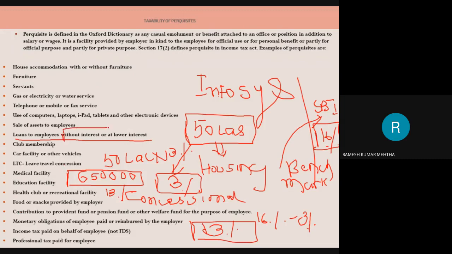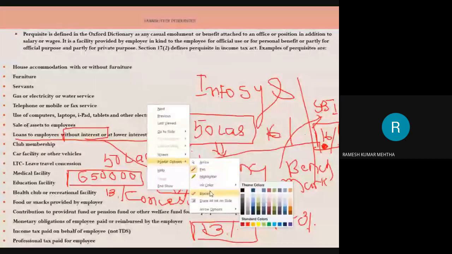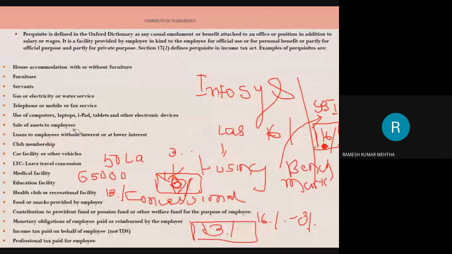Now here there is another phrase, without interest. Here they are charging me 3%, but some companies, if you are taking a loan from them, charge only 0%. So this is called an interest-free loan. If I would have taken the loan from SBI, it is 16%. But if I am taking a similar loan from my own employer, he is charging me 0%. So 0% is nothing but an interest-free loan. So the advantage is 16%. This is what is called an interest-free loan or concessional loan. Hope you have understood. So this is also an example of a perquisite.